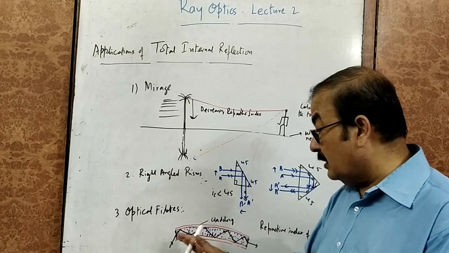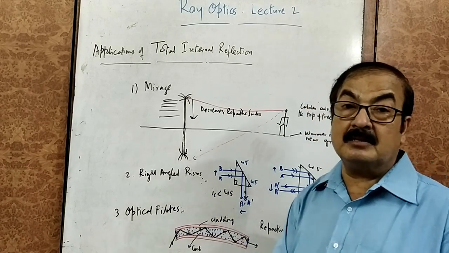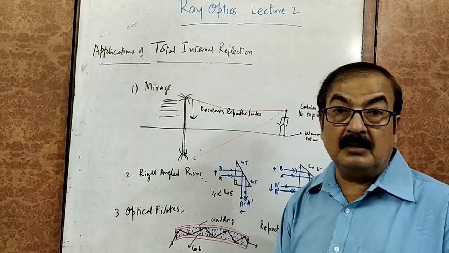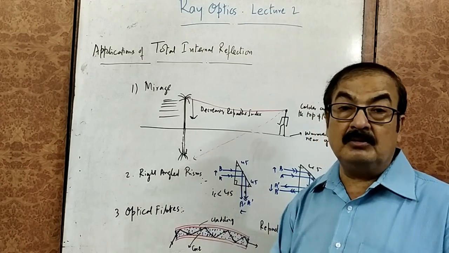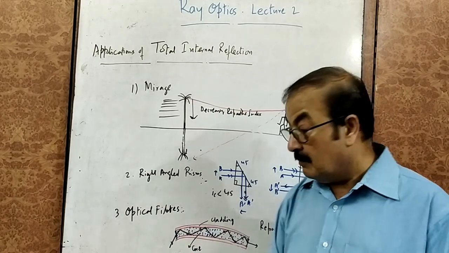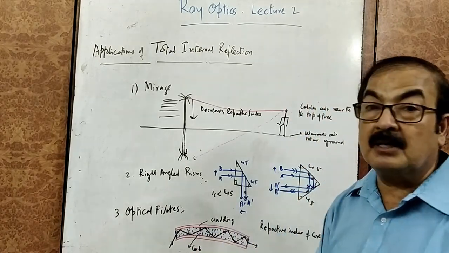Okay, now they are the direct transmission. You know, these days these Jio fibers are already in the news. They also use this, but I am not going into details about their technology. But this is the general idea about the optical fiber.